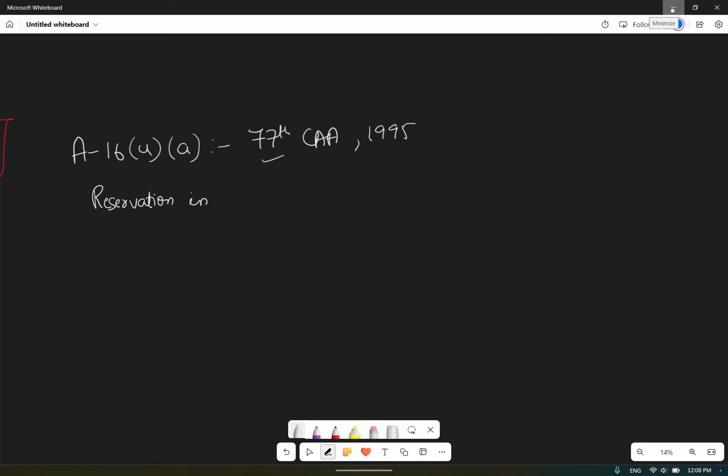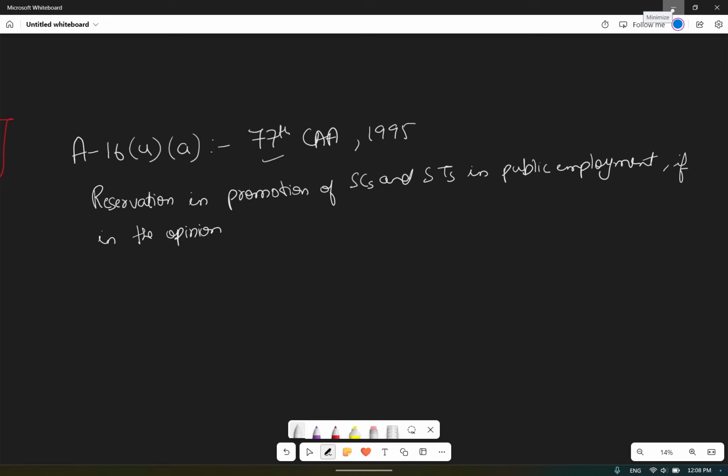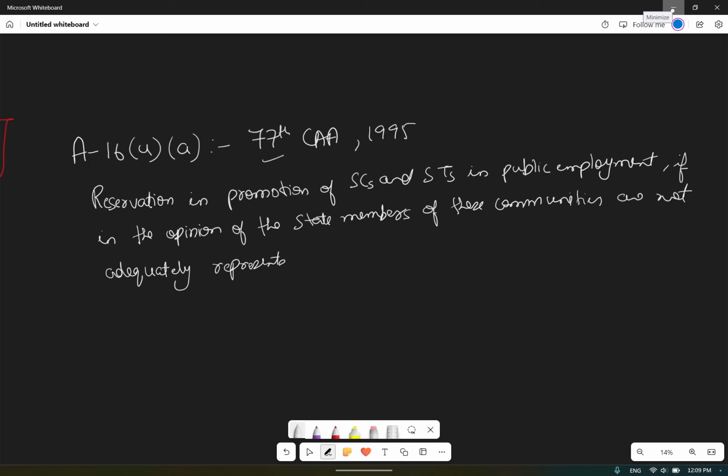reservation in promotion of SCs and STs in public employment will be there if, in the opinion of the state, members of these communities are not adequately represented in public employment.